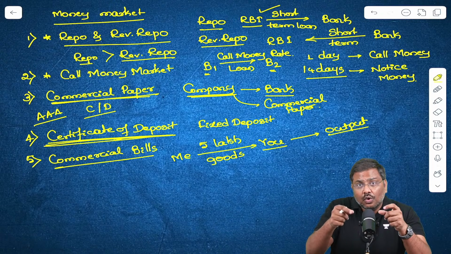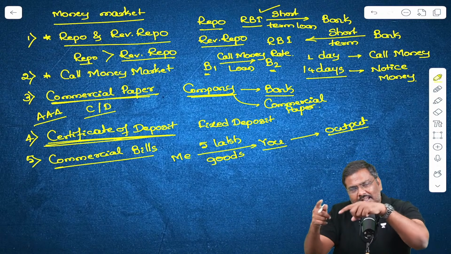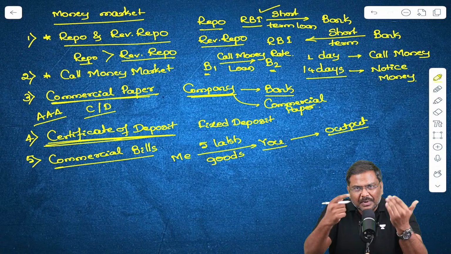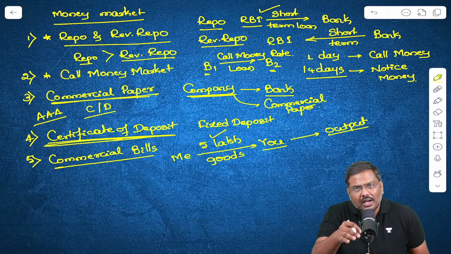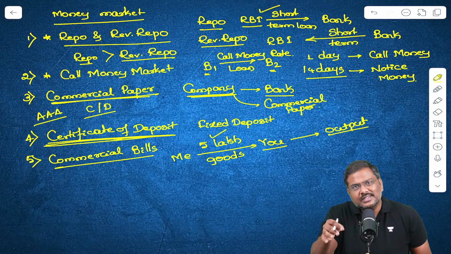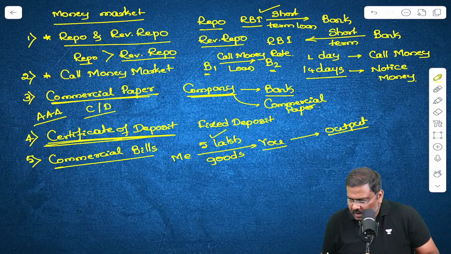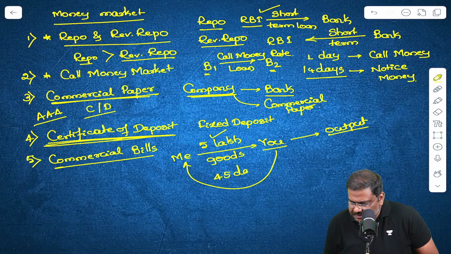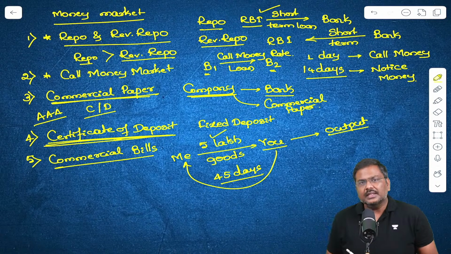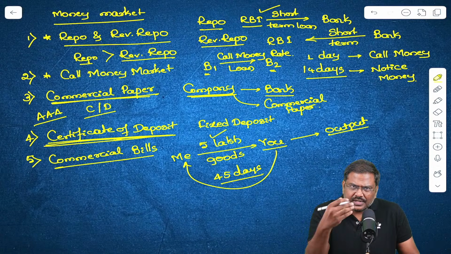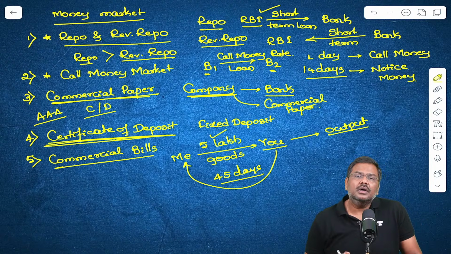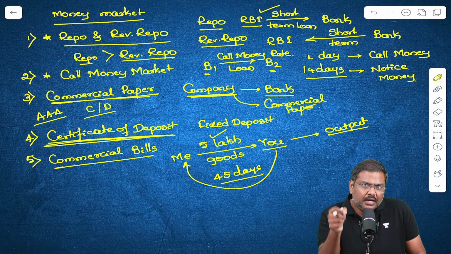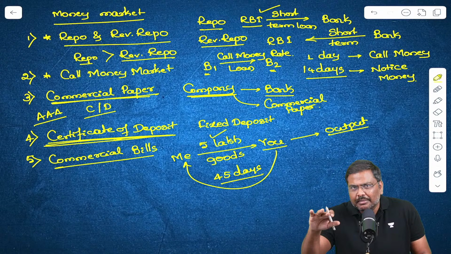Now, because you are yet to produce and sell the good in the market, when you purchase the product worth 5 lakh rupees from me today, you will not make the payment today itself. You will tell me that you will make the payment, but after 45 days. Is the sequence okay with you? You are saying, yes sir, don't worry, I will make a payment, but the payment will be done after 45 days, not immediately.